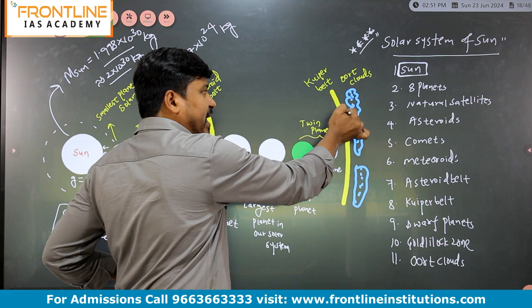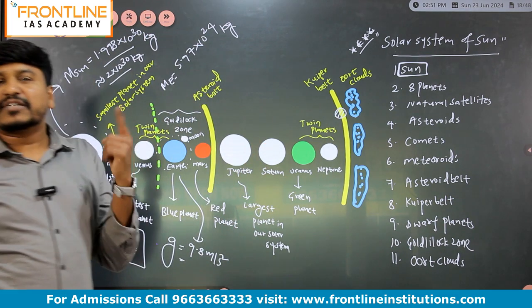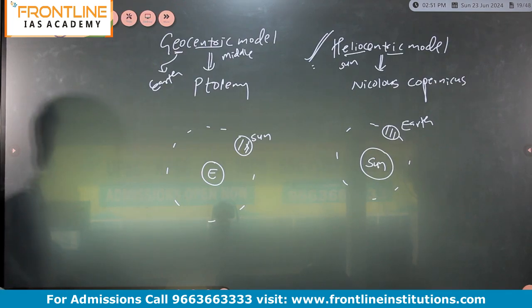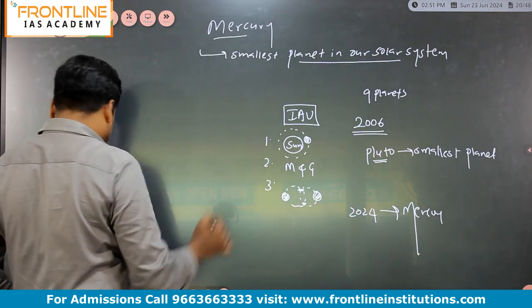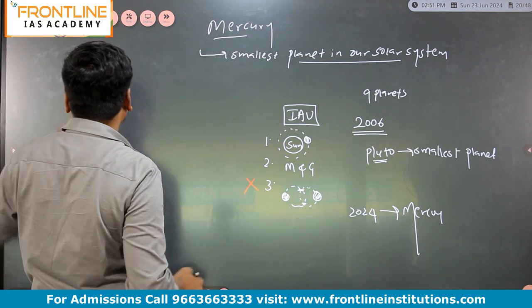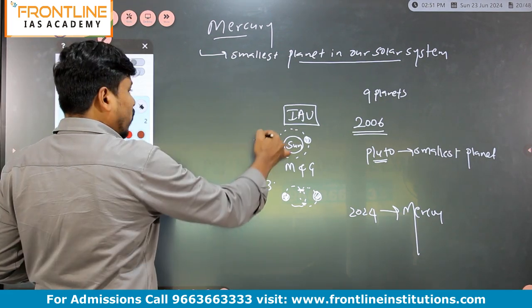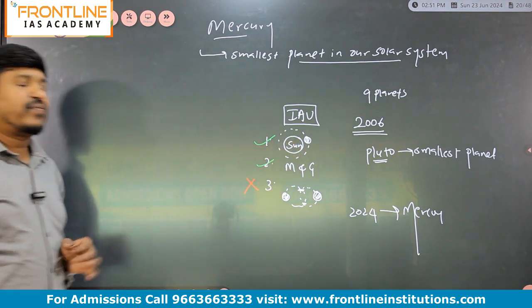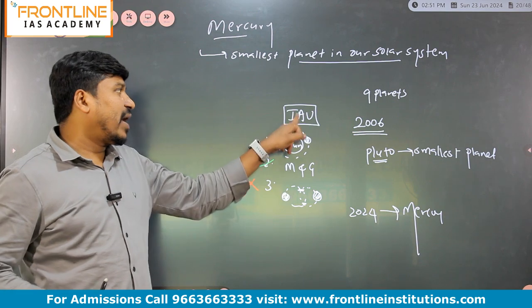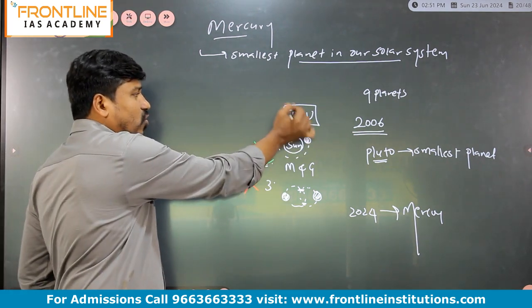That Pluto was also a planet earlier, but now it is declared a dwarf planet. Why was it declared so? Because Pluto failed to fulfill the third criteria. It fulfilled the first 2 criteria, but failed to fulfill the third criteria or third condition of the IAU, International Astronomical Union.